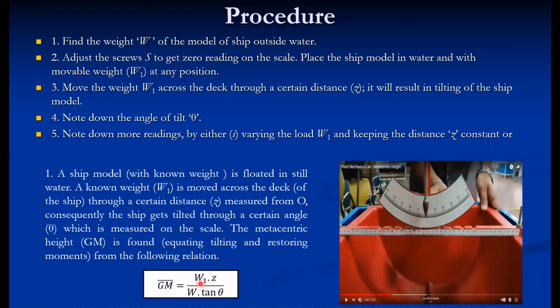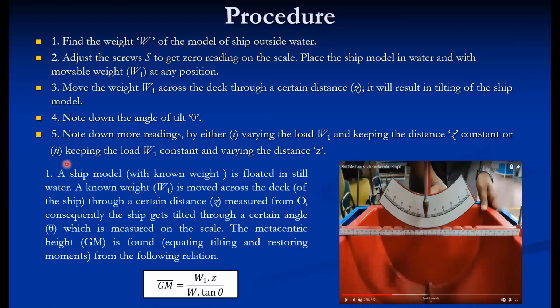Varying the weight W1, in this case we have considered 0.5 kg. Now you can vary that weight, 0.5 kg, 1 kg, 1.5 kg, like that, keeping the same distance, and calculate the metacentric height for different weights. Or the second method, keeping the same W1 constant and varying the distance.